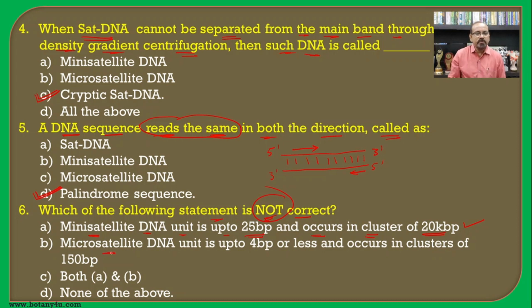In case of the microsatellites, the DNA unit is up to 4 base pairs or even less and occurs in clusters of 150 base pairs. So both A and B are correct statements, but in the question it is asked which is not correct, and hence none of the above will be the answer for this question.